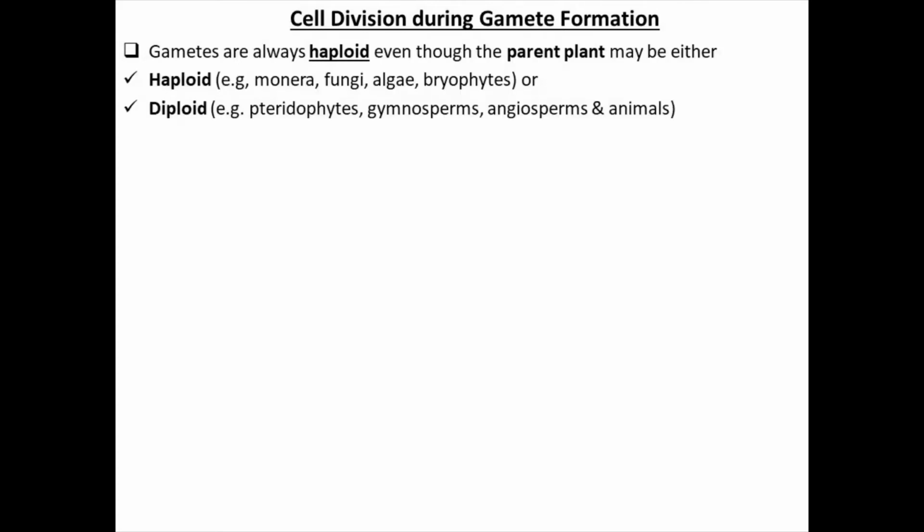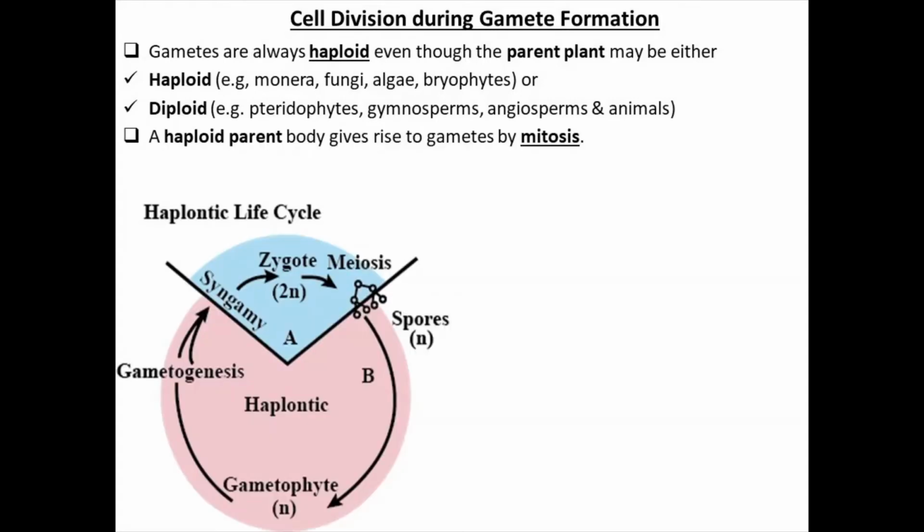Repeating, gametes हमेशा क्या होते हैं? Haploid है, means n. Either the parent is diploid or haploid, but gametes are always haploid. If the organism is haploid, then its gametes will be formed by mitosis, means n will remain n.